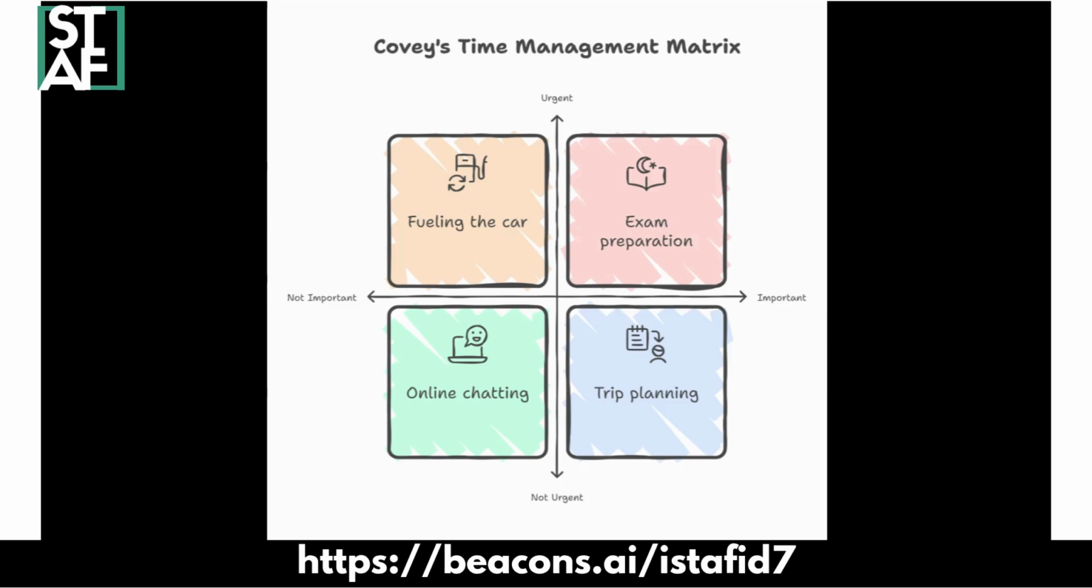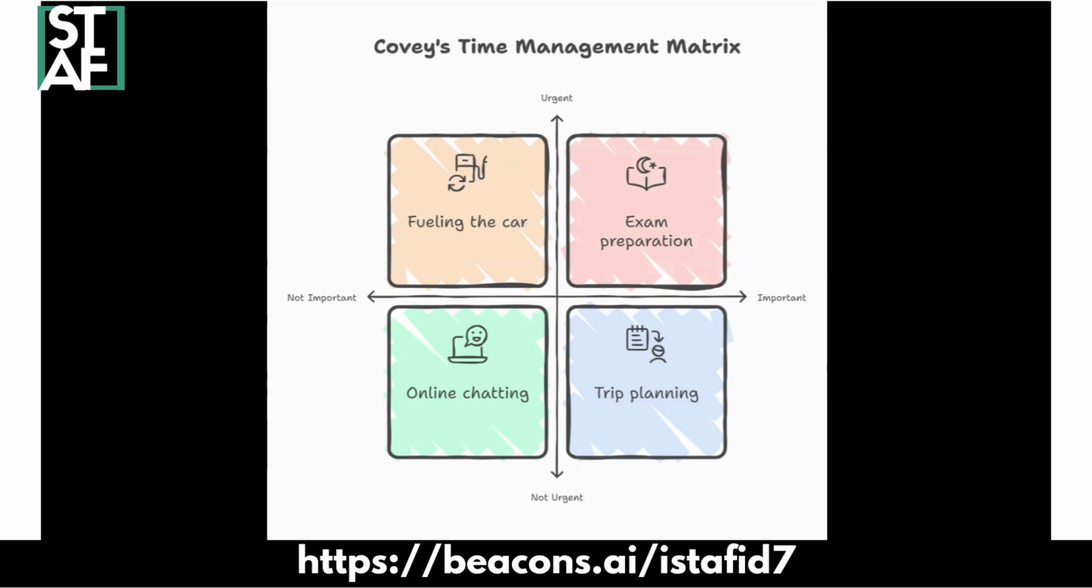Important and urgent. This is the emergency quadrant, which contains matters that are extremely important and urgent in terms of time. Example, you have an exam tomorrow. Important but not urgent. This is the quadrant of successful people, where important matters are planned, but without urgency. Example, planning a trip.